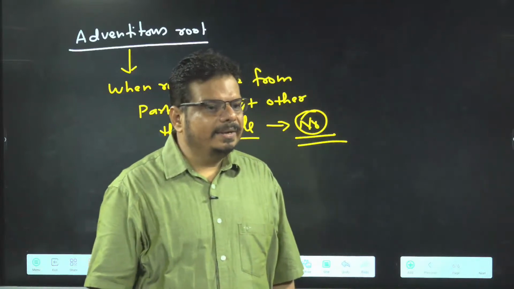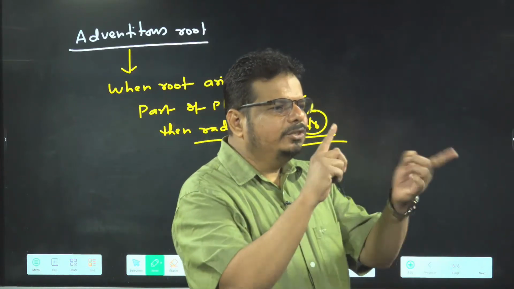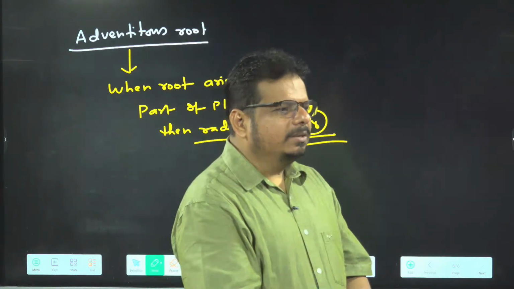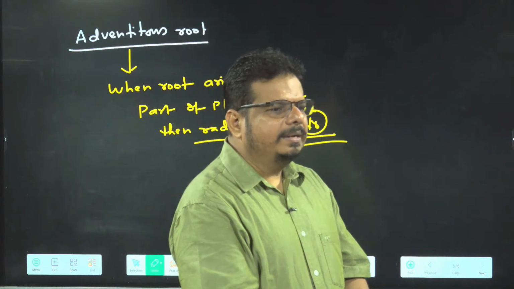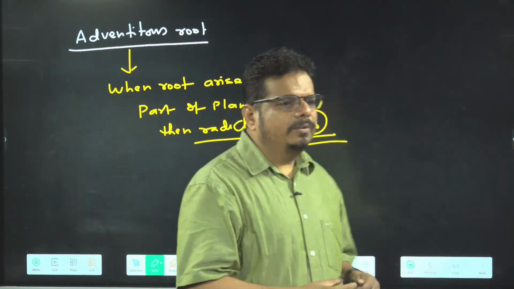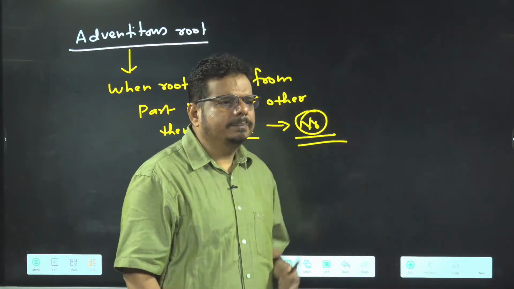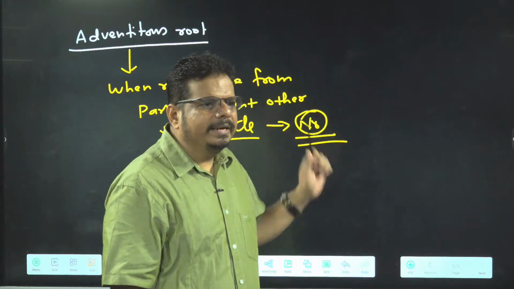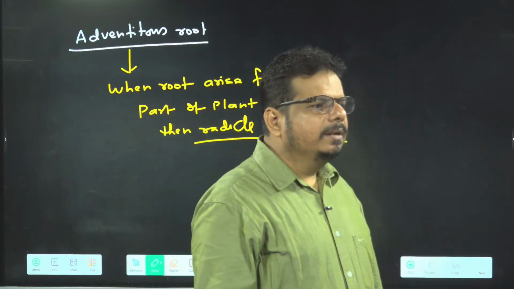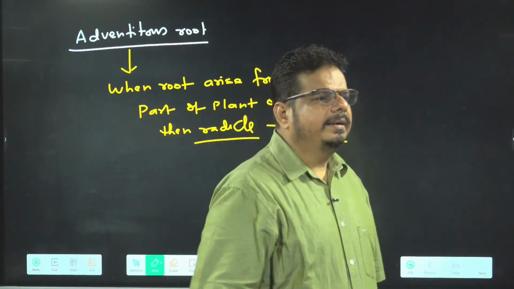So fibrous root is a kind of tap root or adventitious root? If you want to classify in these two categories only, all roots you have to classify in two categories, fibrous or tap. So adventitious root comes under the heading of fibrous or tap. Adventitious root is also a kind of fibrous root, because it arises from any other part of the plant other than radical.